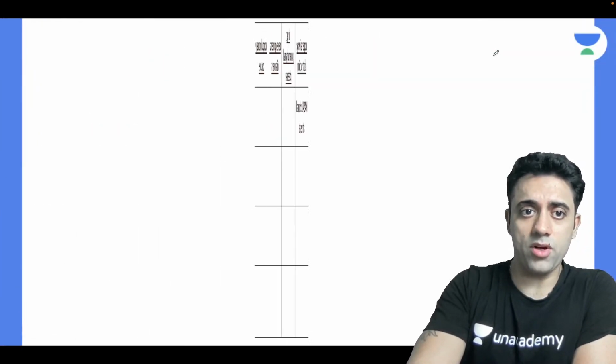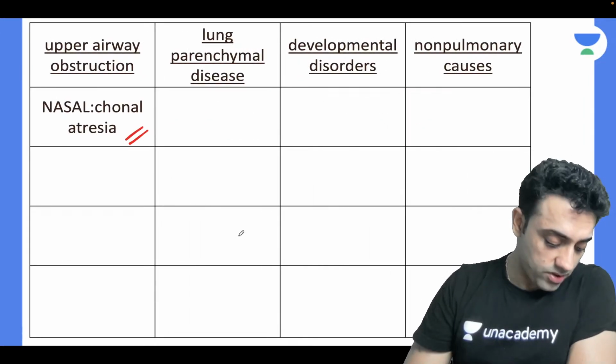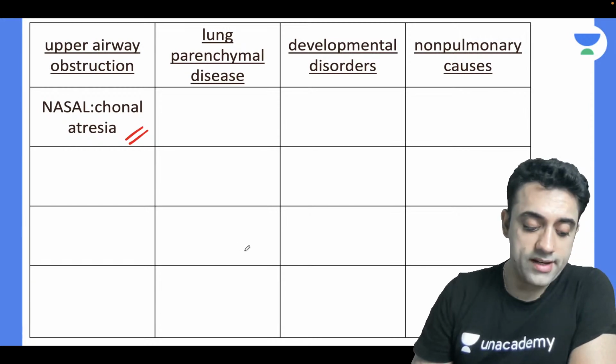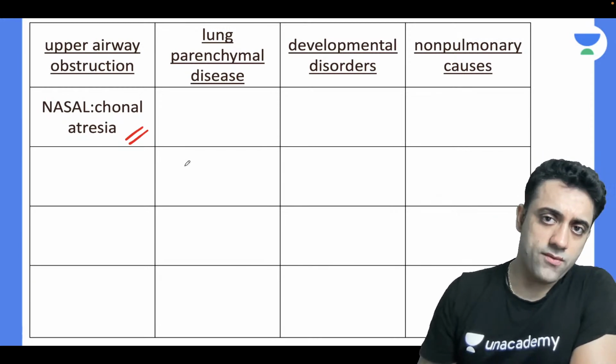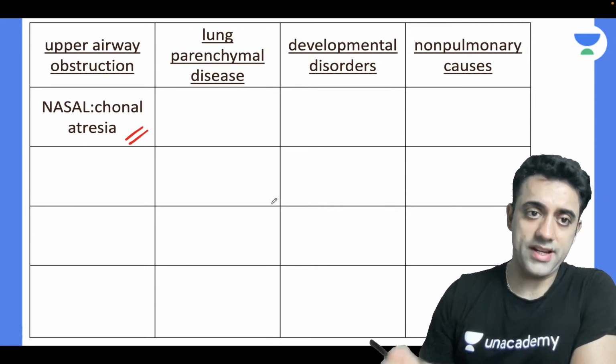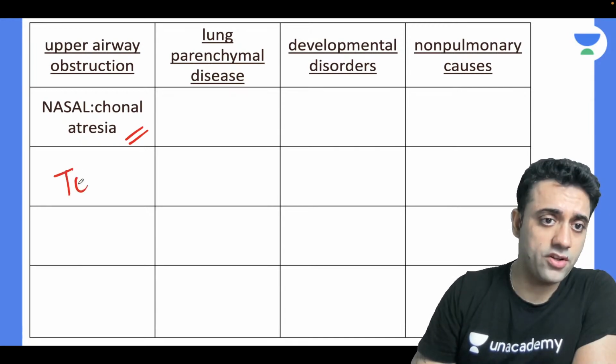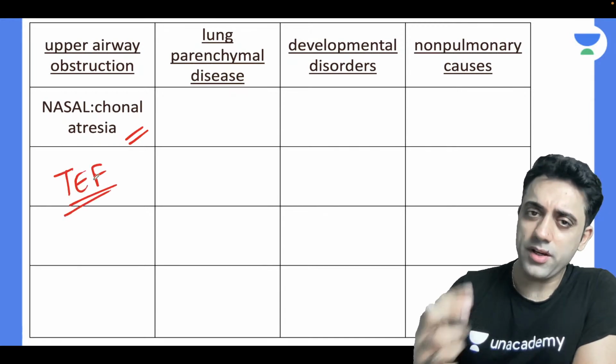Yes. The first important differential diagnosis, can I write choanal atresia? Very, very important. Yes, Shubhangi is so right. Choanal atresia. How will the patient of choanal atresia come? Can we please have a quick revision? Dr. Mary is also right. We can also think of tracheoesophageal fistula. Let's quickly revise about it.